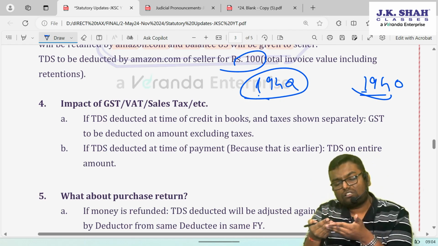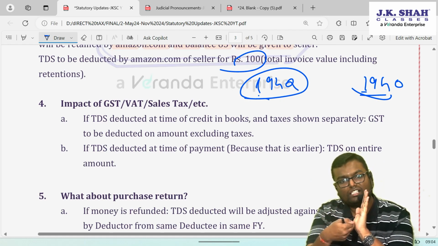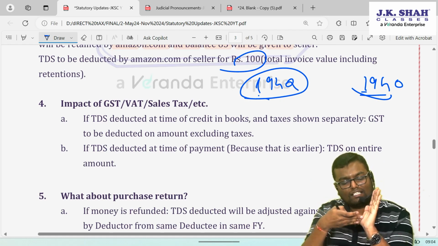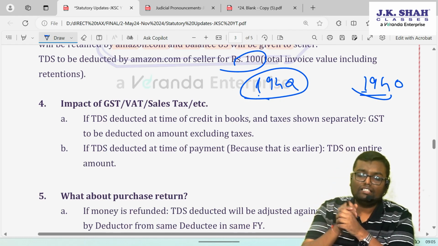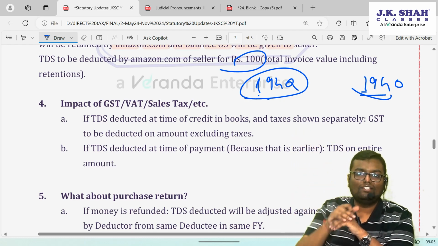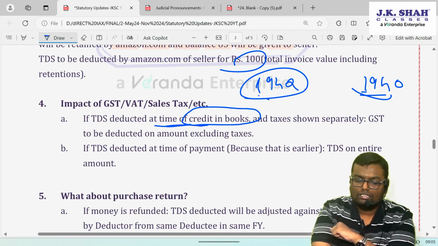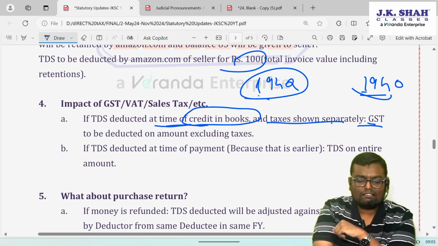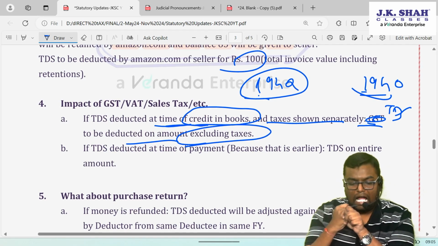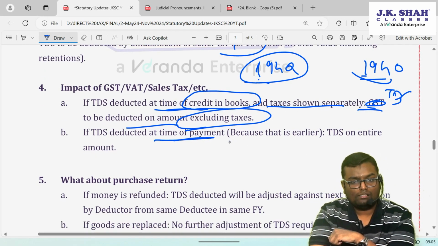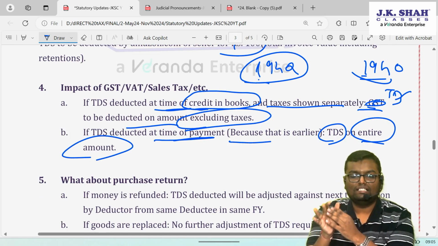But what if credit in the books of accounts comes first? The invoice comes first. In that too you have a clear bifurcation: what is taxable value, what is GST, what are other taxes, what is invoice value. On what amount will you deduct TDS? Invoice value or taxable value? Taxable value, that is before taxes. If TDS is deducted at the time of credit in the books, taxes are shown separately, so TDS is to be deducted on the amount excluding taxes. However, if TDS is deducted at the time of payment, because that was earlier, TDS will be deducted on the entire amount including GST.